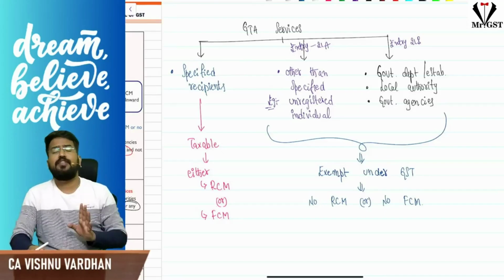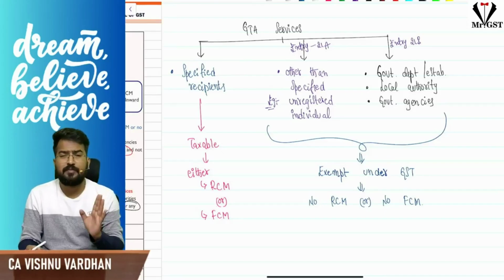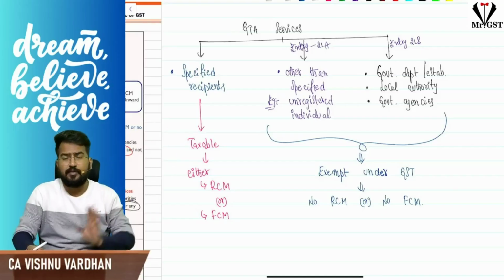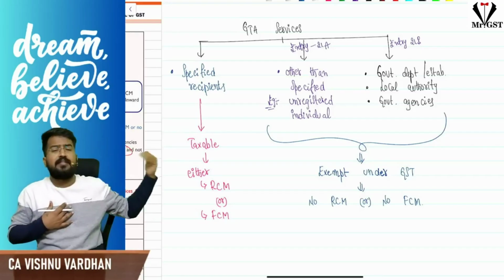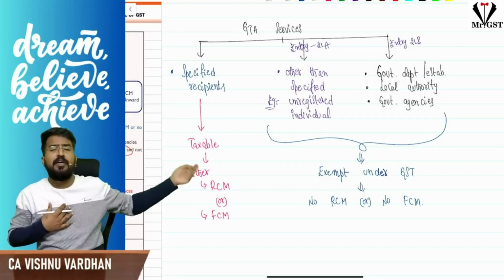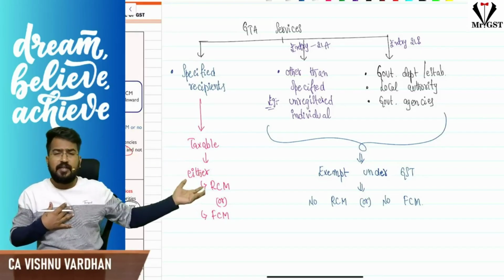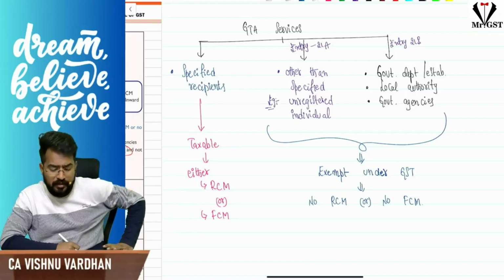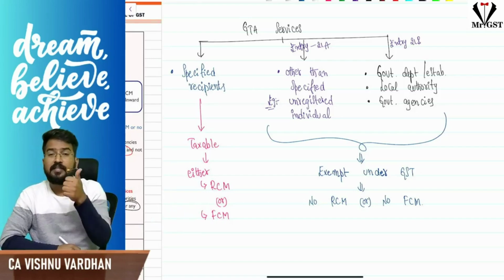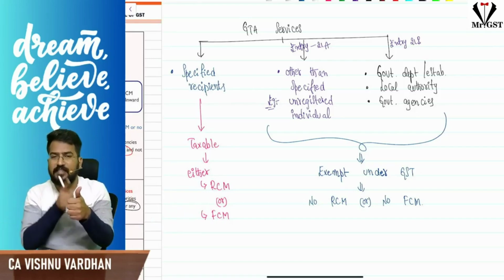And if they are going with FCM, they should charge GST at 12%, collect it from the recipient and pay it to the government. The interesting point is that GTA is now providing FCM supplies, so those sales are covered under FCM. So automatically whatever they purchase, they can take ITC on that. Are you clear? So GTA has two options. The general option is not FCM for GTA. The general option is RCM.